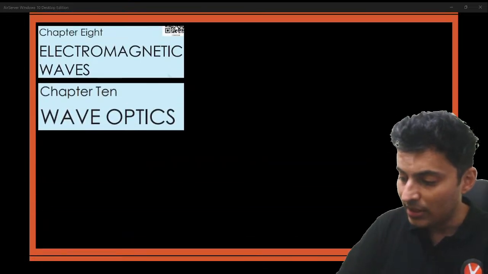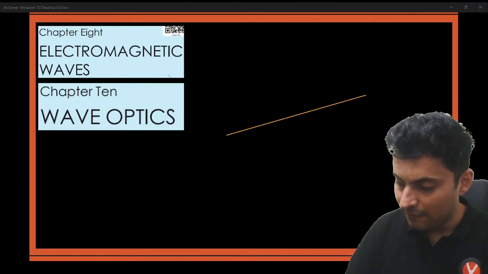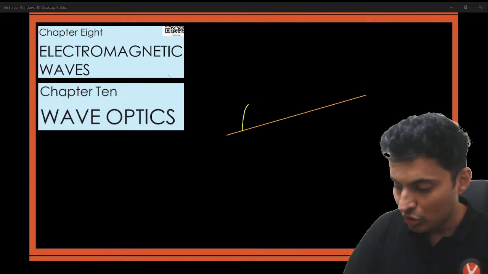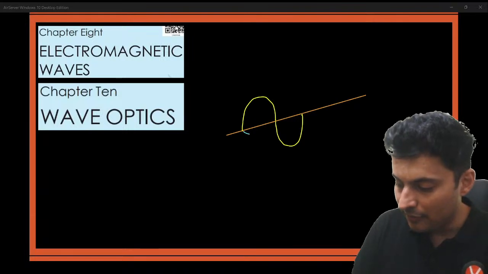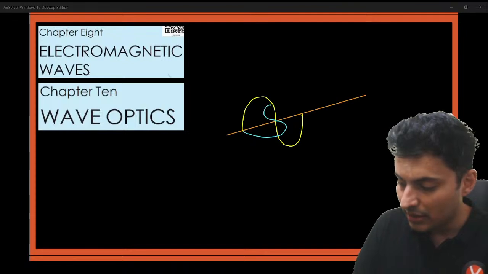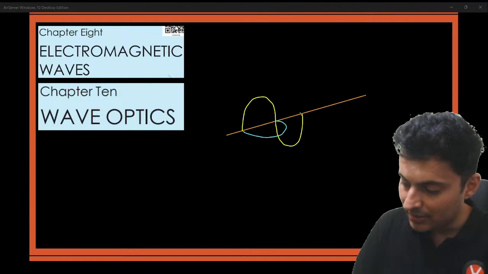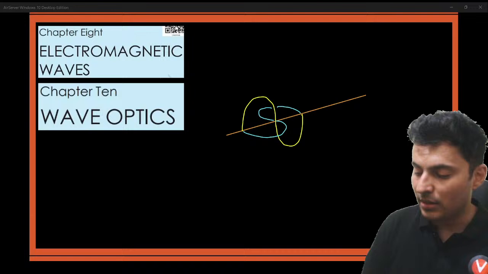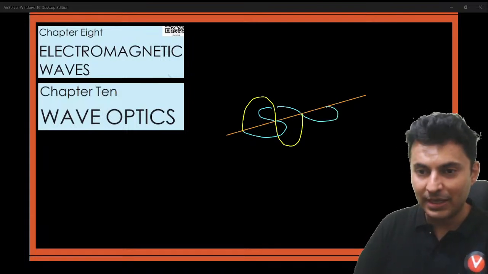Starting off with, how does the electromagnetic wave look like? Well, if you show the electric field like this, then the magnetic field will be in a perpendicular plane, something like this. Try to visualize this a little bit. Okay, these are in two perpendicular planes.